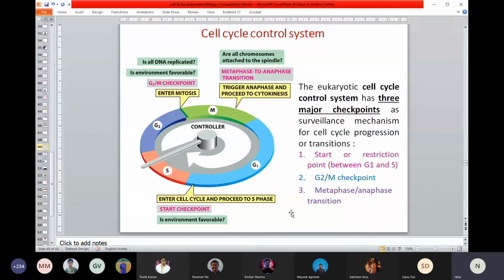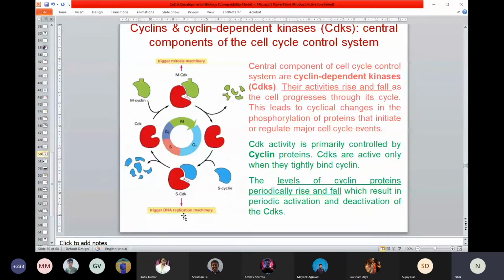Then the question, these are all very, very basic aspects. Then you can think how that happens. I'll just give a little sense about it. It's very complicated, but I'll give a little sense about how this checkpoint is controlled, how this checkpoint is actually working. That's actually done by a specific enzyme, that's collectively a little bit difficult. That's called cyclin dependent kinase. It's called CDK, cyclin dependent kinase.